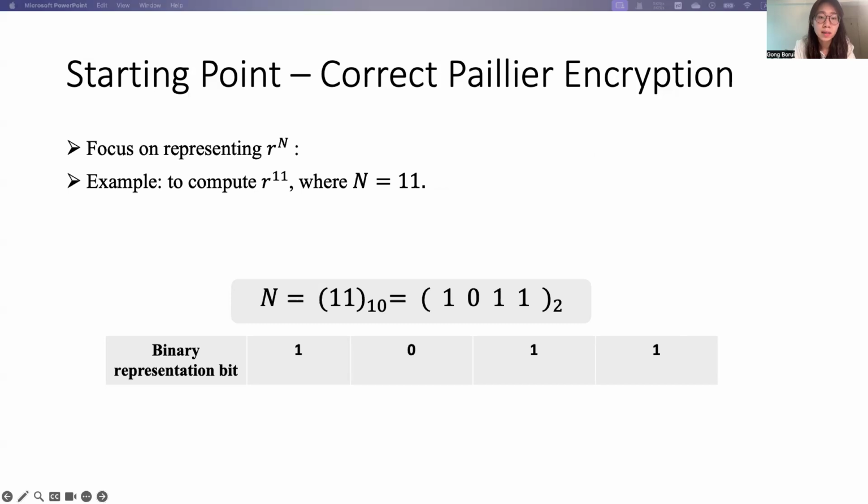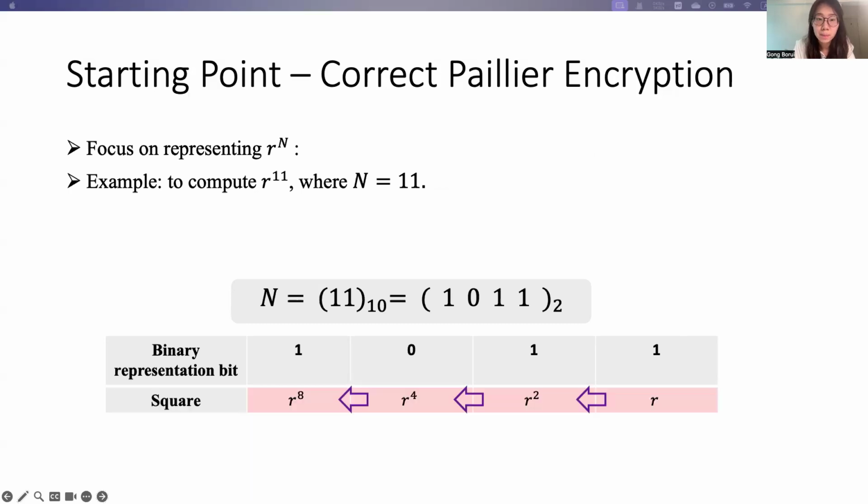It is 1011. Then according to the number of its composition bits here, we square R 3 times, so that we can get R to the power of 2, R to the power of 4, and R to the power of 8.